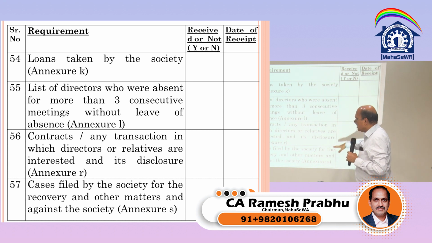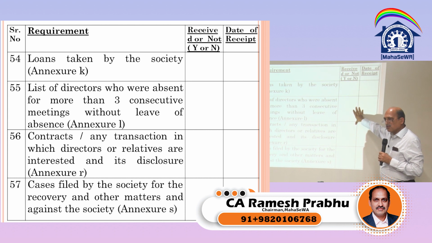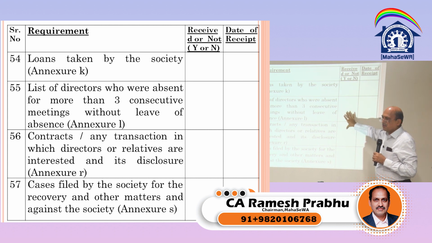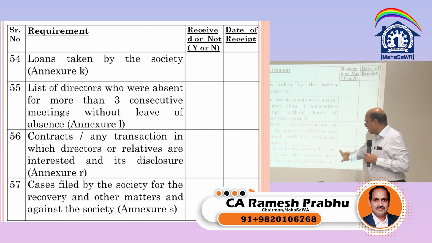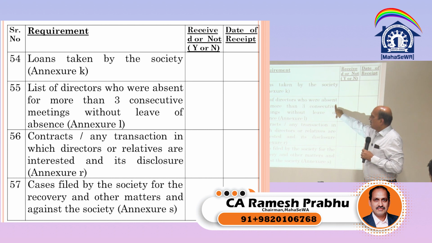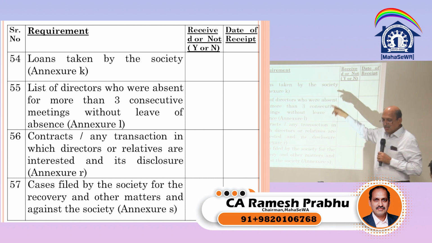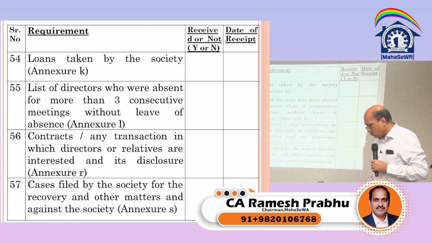If you want to modify this for the purpose of housing society, you can modify this a little bit. You can keep it in Word and modify what is not required. Cases filed by the society is required. Contract is required because there can be repair contract, there can be AMC contract. Who are absent, it is required. Loan taken by the society is required. All this. Now let us go to the annexures.